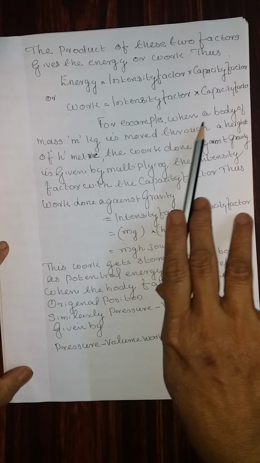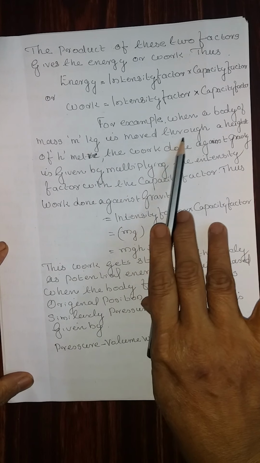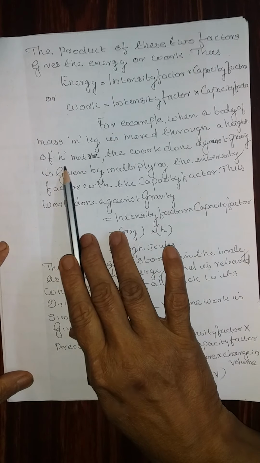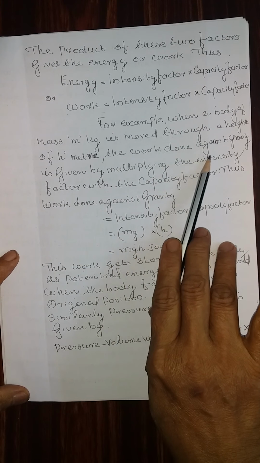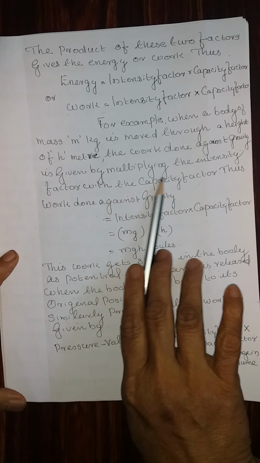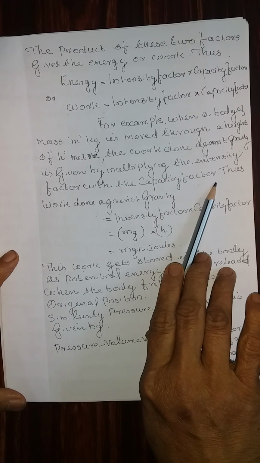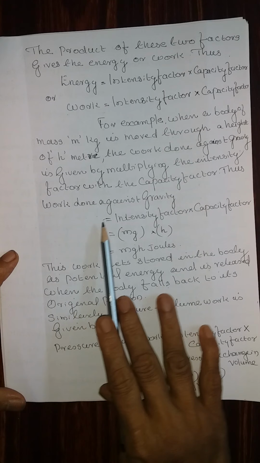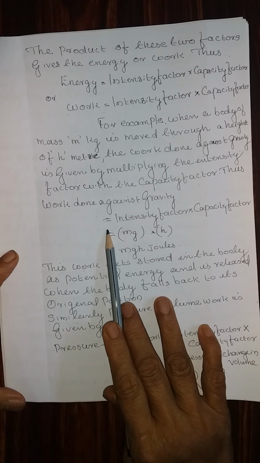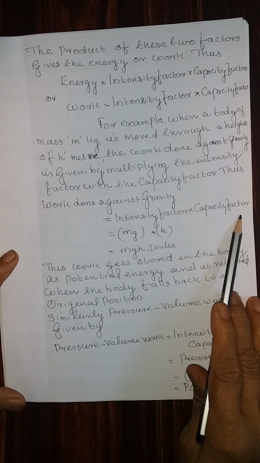For example, when a body of mass m kilograms is moved through a height of h meter, the work done against the gravity is given by multiplying the intensity factor with the capacity factor. Thus, work done against the gravity is equal to intensity factor into capacity factor.